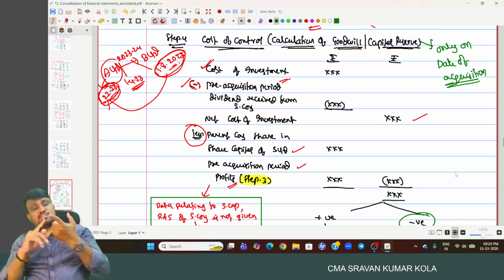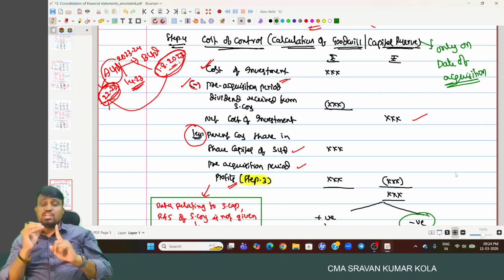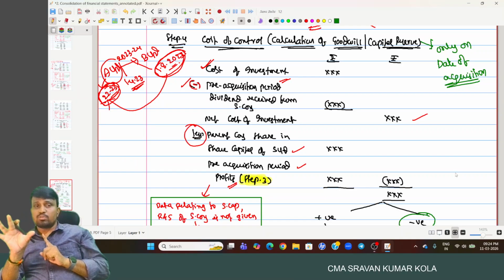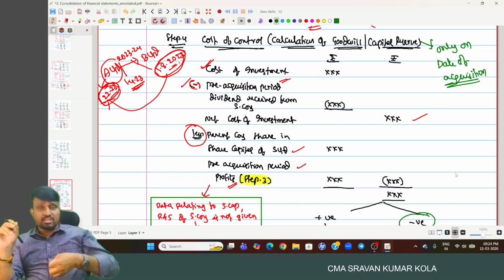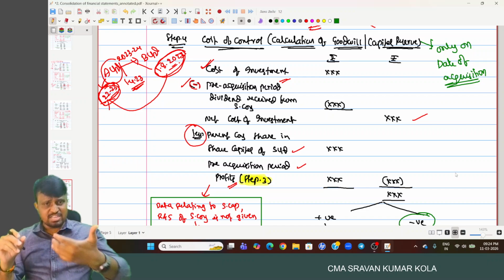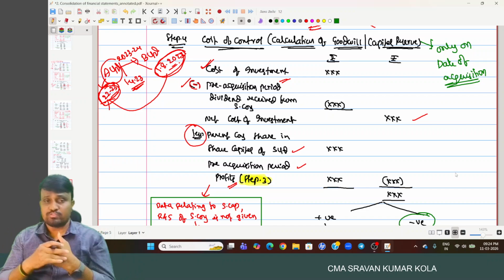And remember the point. First, we have to consider cost of investment. If the figure is not given directly in the problem, take it from the balance sheet of the holding company on the asset side as investment in subsidiary company. Consider that figure directly, minus pre-acquisition dividend received from the subsidiary company, if any. Then we get net cost of investment.